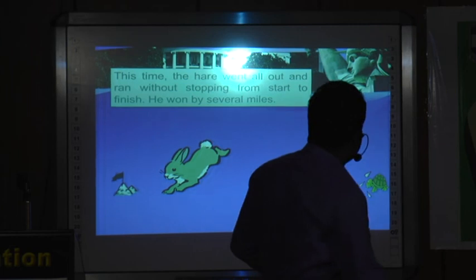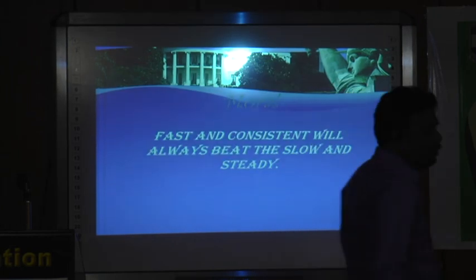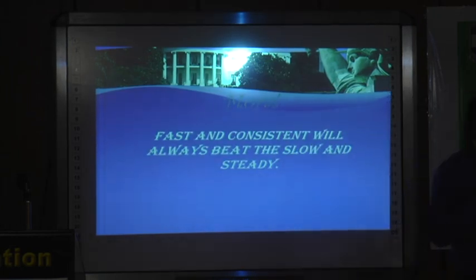Now what's the moral behind the story? Fast and consistent will always beat slow and steady. Did you accept that moral? Now the tortoise will lose the race, so I will not accept the moral.